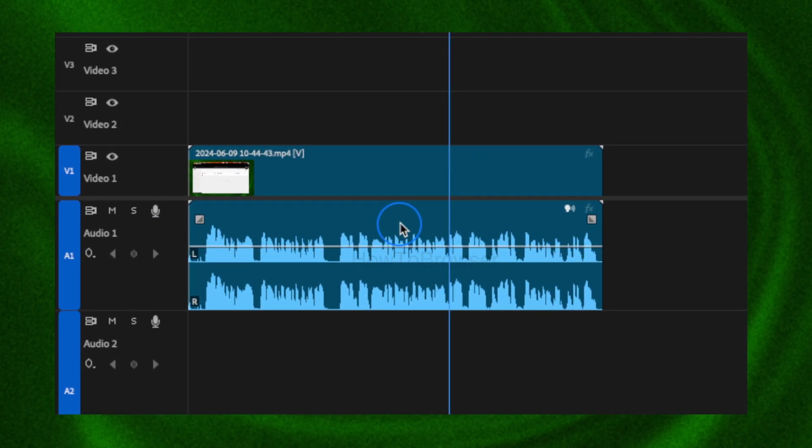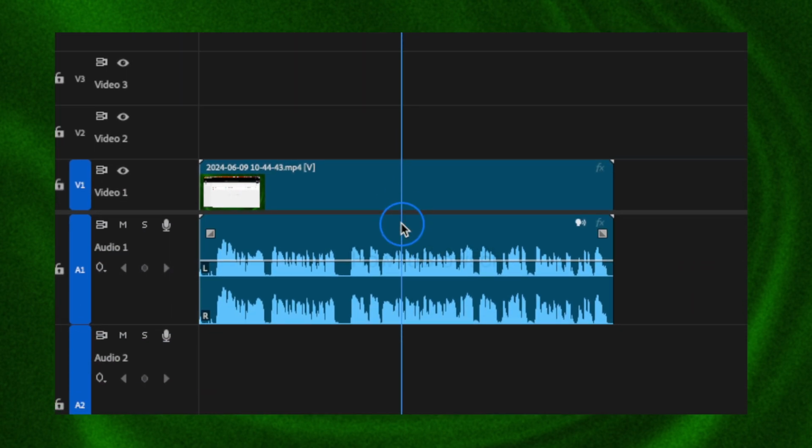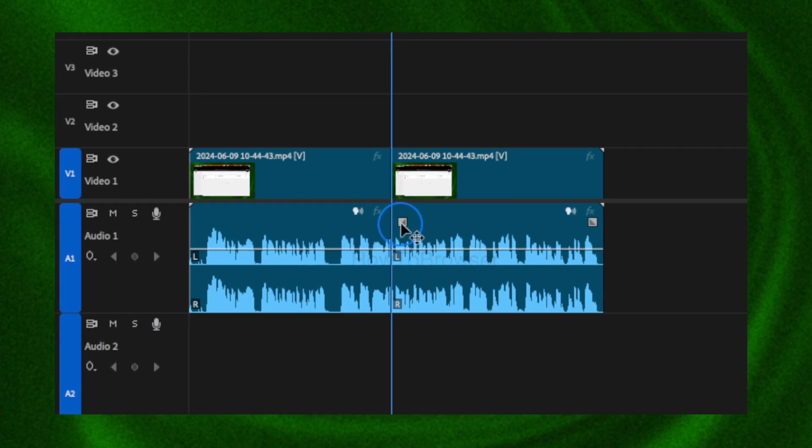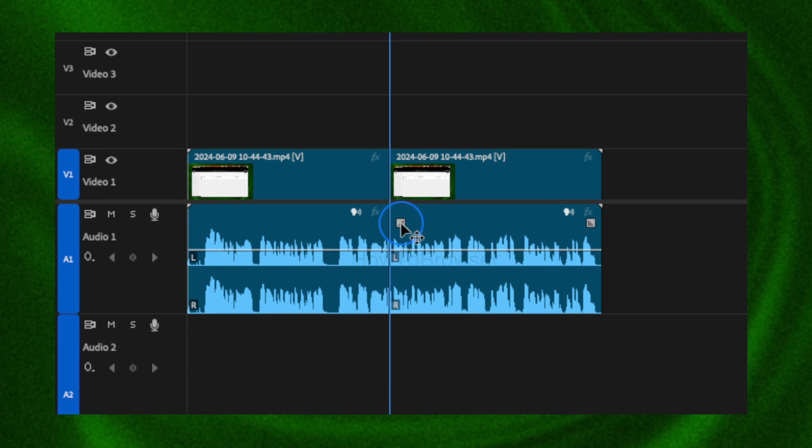Now I can just select where I'd like to add a cut. All right, and now here we can see we have these squares that we didn't have before. And also, if you hover over, you see this: hold option key to fix either fade duration or shape.